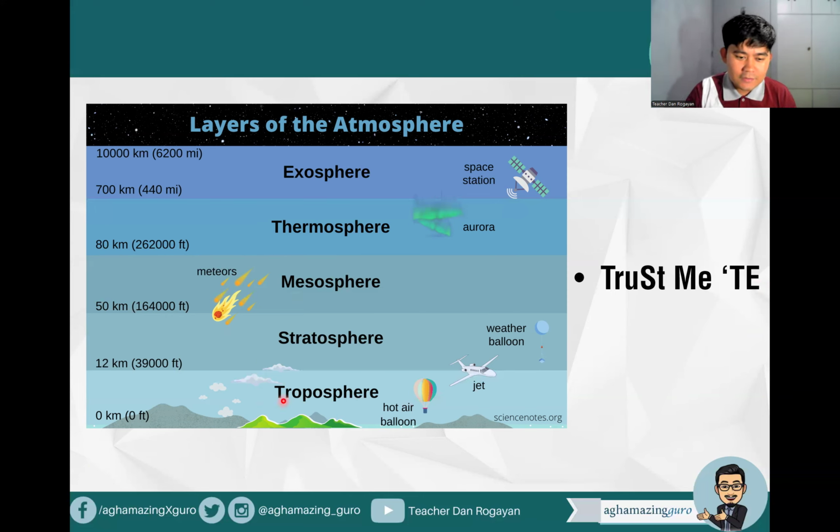So, you can see here the weather occurs. Now, you can see here the hot air balloon also, okay? Then the stratosphere, you have the ozone layer, the mesosphere, the shooting star, the thermosphere, the auroras, and the exosphere, the space station. Okay? Trust me then.